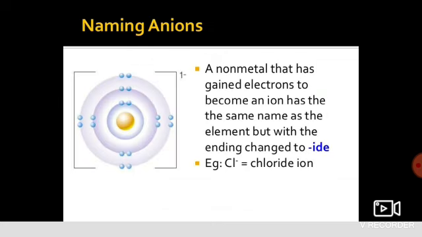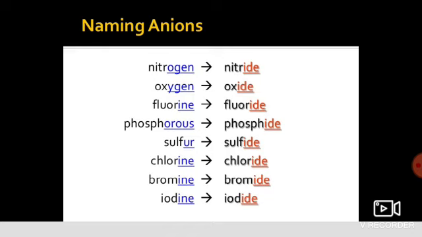Whenever there is formation of anions, that means negative charge, for example nitrogen, oxygen, fluorine, which form a negative charge, we write IDE. Like nitrogen becomes nitride, oxygen oxide, fluorine fluoride, phosphorus phosphide, sulfur sulfide, chlorine chloride, bromine bromide, iodine iodide. Why do we write IDE? Because they are all anions. Always remember, for writing the name of anions we have to add IDE. Got it?